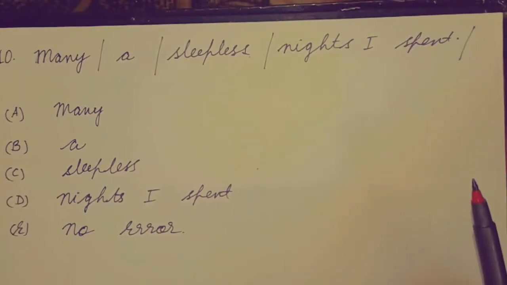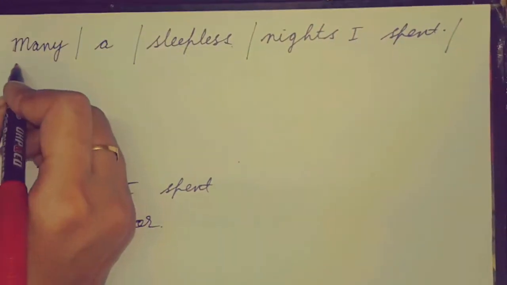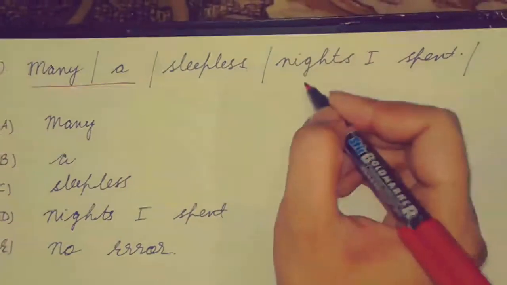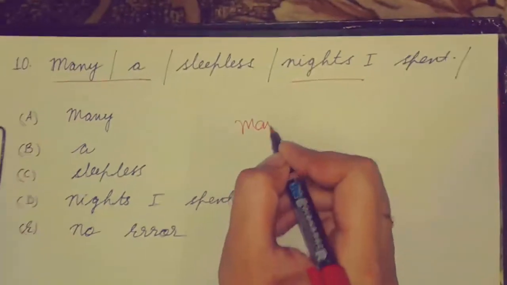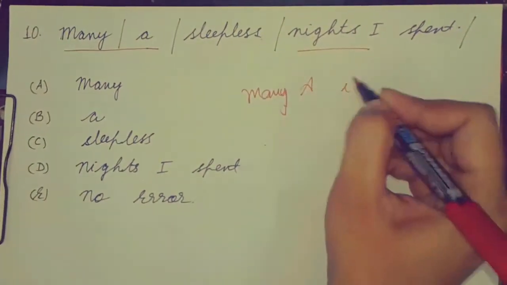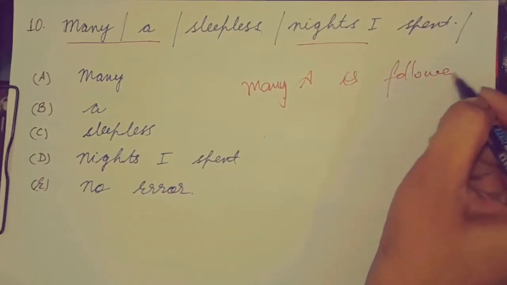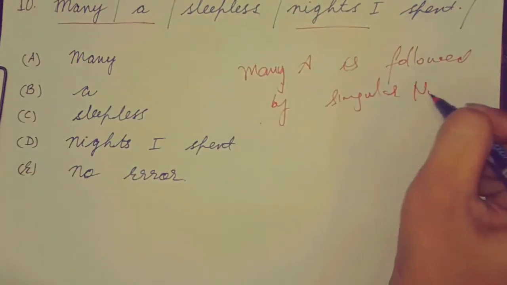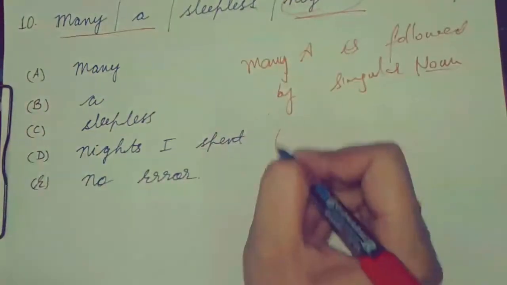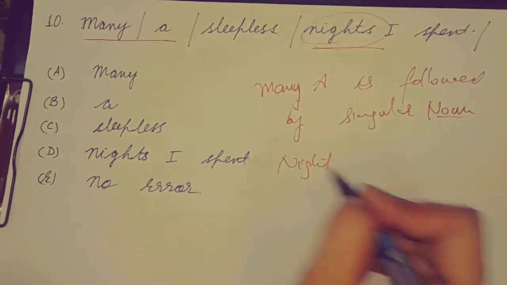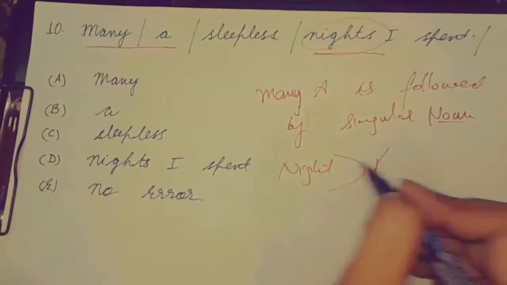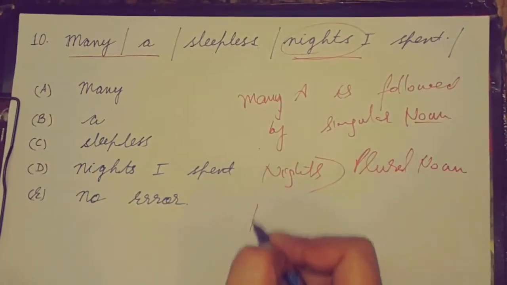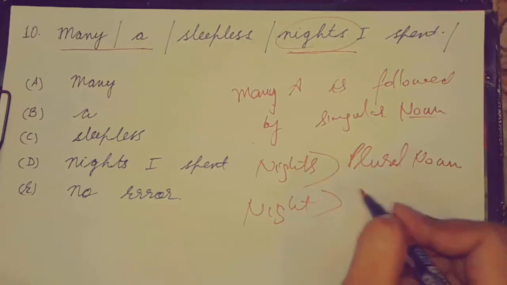Now this is a rule जो हमें याद रखना है. Many A मतलब बहुत सारी is always followed by singular noun. So we know our nights. This is noun for sure. This is noun, but this is plural noun. Nights. So it should be night, which would be our singular noun.